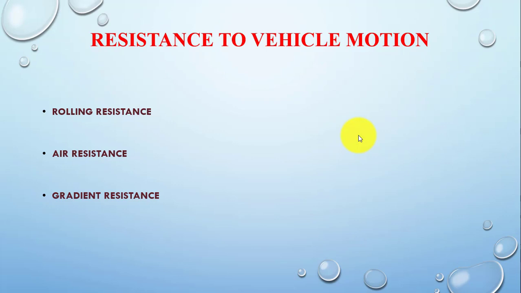The first one is resistance to vehicle motion. There are mainly three types of resistance which a vehicle faces during its driving or when we are starting the vehicle. The first one is the rolling resistance. The second one is the air resistance, or we can say aerodynamic resistance, and the third one is the gradient resistance.